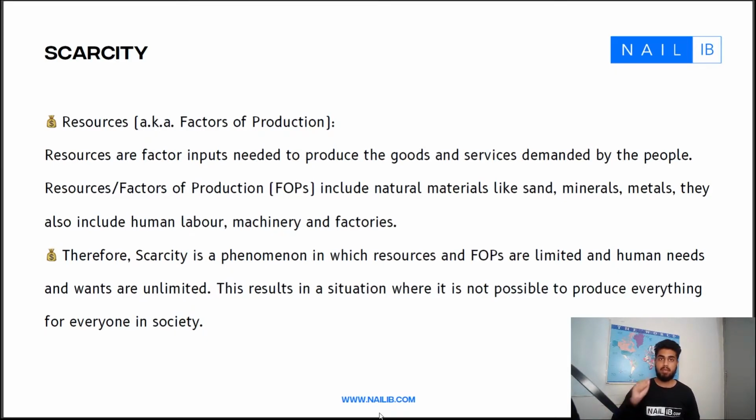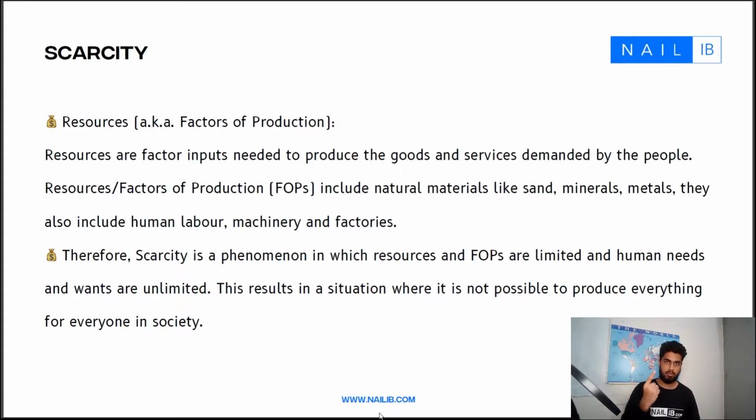Thus we see that scarcity is a phenomenon which arises because there aren't enough resources in the world. As I've stated before, people are increasing, and everyone will never be satisfied. Their needs and wants are unlimited.